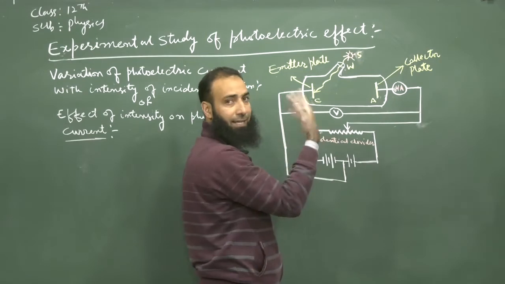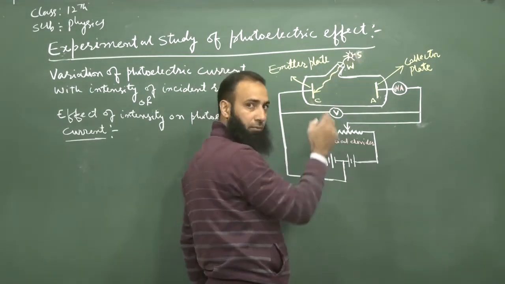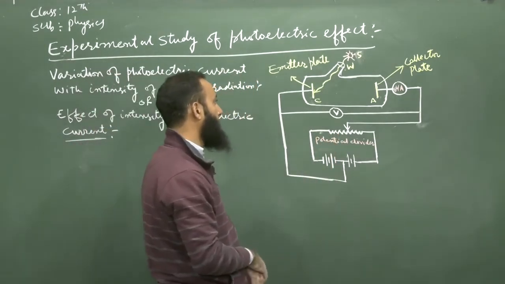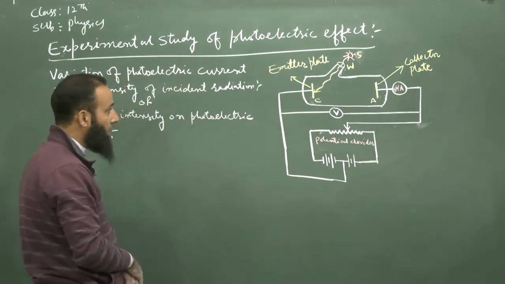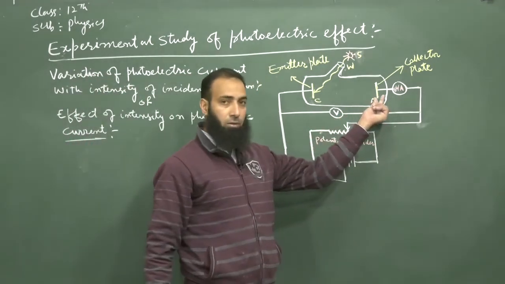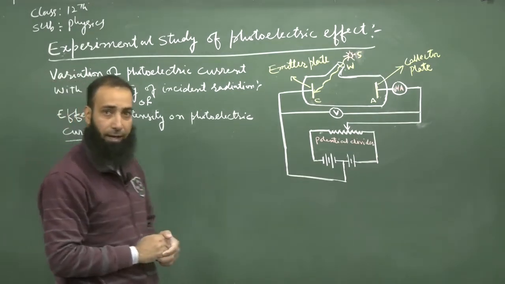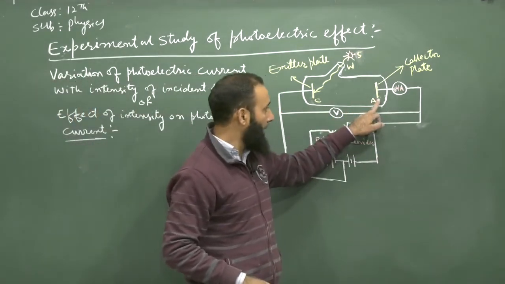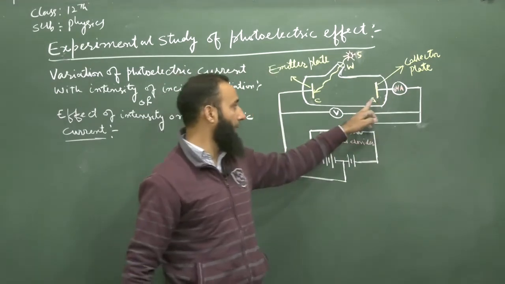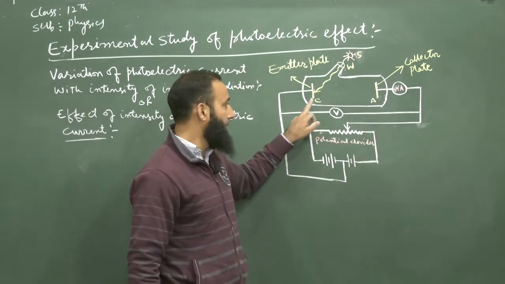Then it means we are increasing the intensity, and if we take it away from the plate C, it means we are decreasing the intensity. In this way, we can change the intensity of the incident radiation. Now, first of all, to see the effect of intensity on the photoelectric current, we keep the collector plate A at a certain positive potential. We will fix the potential of plate A at a certain positive value related to the emitter plate C.